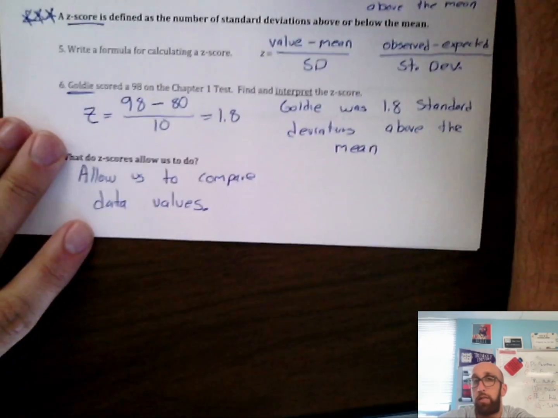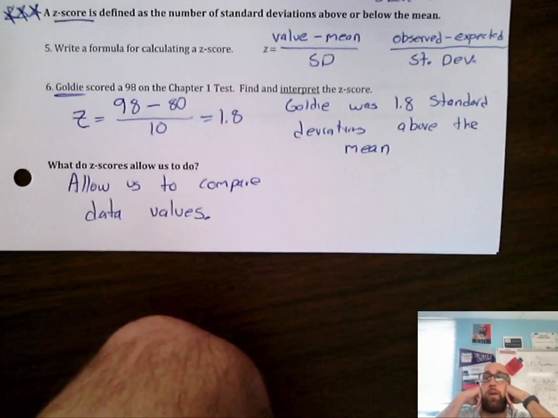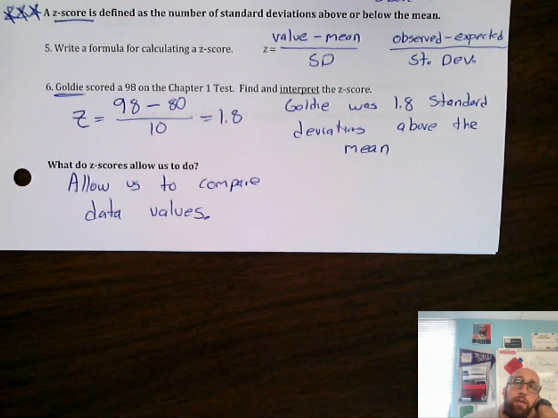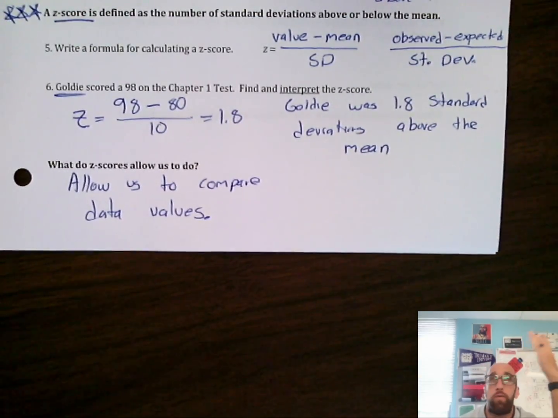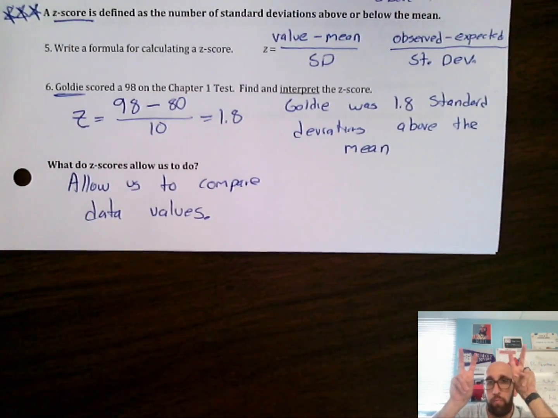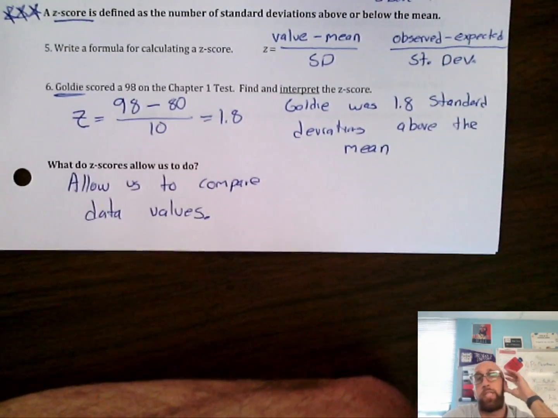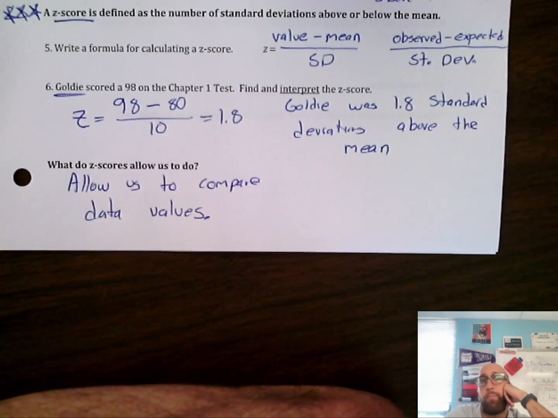So z-scores allow us to compare things. When we're comparing how everyone did on the exact same test, z-scores aren't really necessary, right? If you ask someone else, hey, what's your grade in AP Stats right now? That's a very easy thing to compare. Whoever's higher is quote unquote better, right? What it's going to allow us to do is compare data values that might not be as easy to compare.